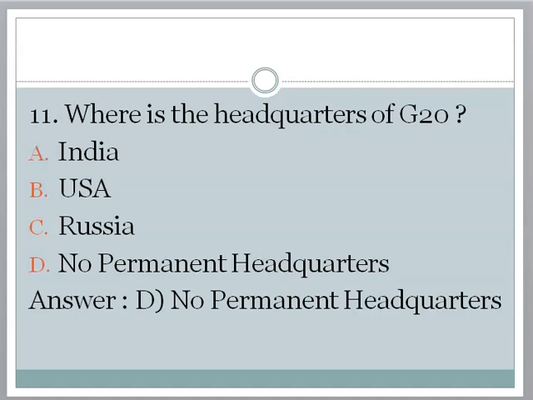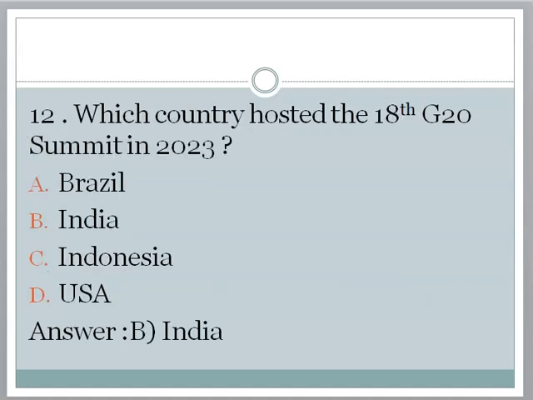A. India, B. USA, C. Russia, D. No permanent headquarters. The correct answer is option D. No permanent headquarters. Next question. Which country hosted the 18th G20 summit in 2023?